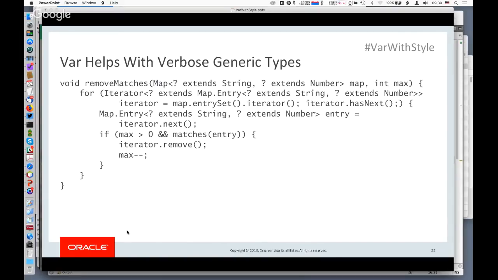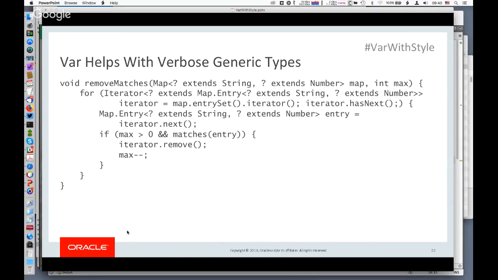And then also, when we want to get the next entry, we have to have an explicit type for that as well. If you've ever written this kind of code, it's really painful to deal with. I don't know about you, but this is painful for me to look at on the screen.